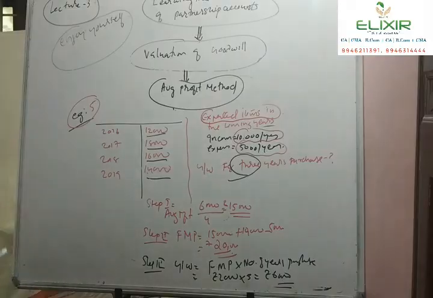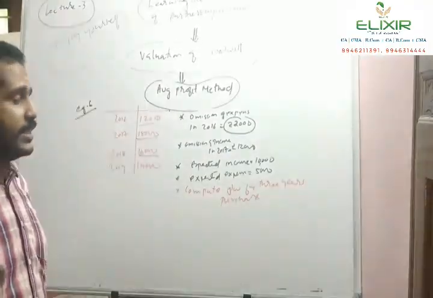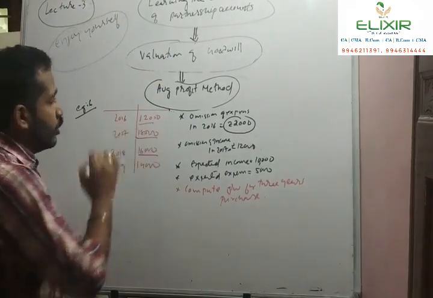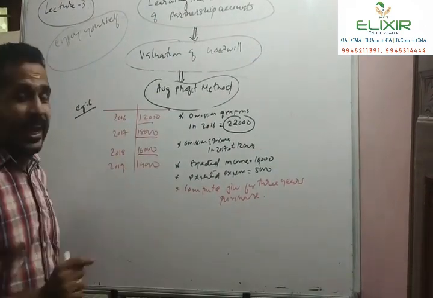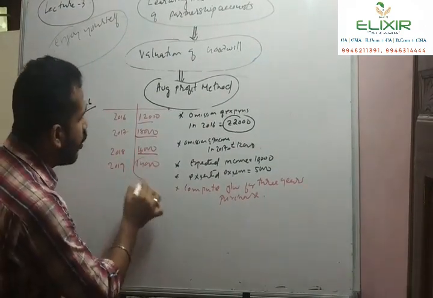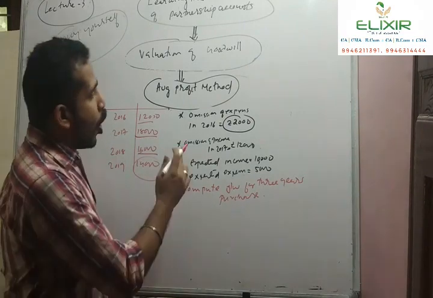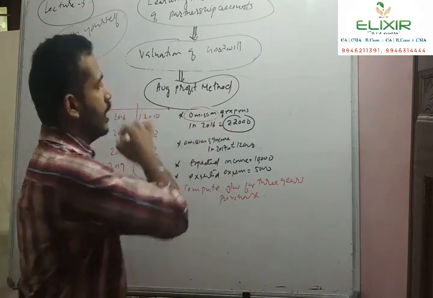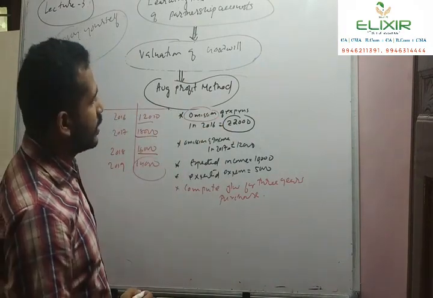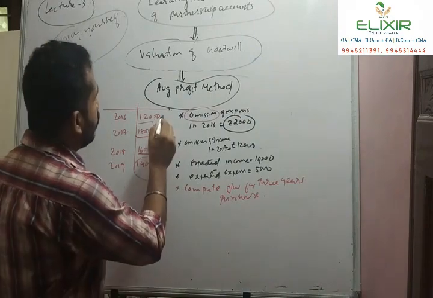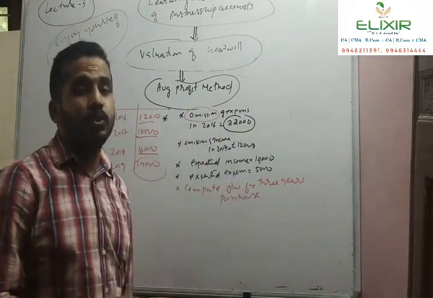Moving to the sixth question, example 6. Profit for 4 years are given. In 2016, 12,000, 2017, 18,000, 2018, 16,000 and 2019, 14,000. And other information is given as under: omission of expenses in 2016 is rupees 2,000.